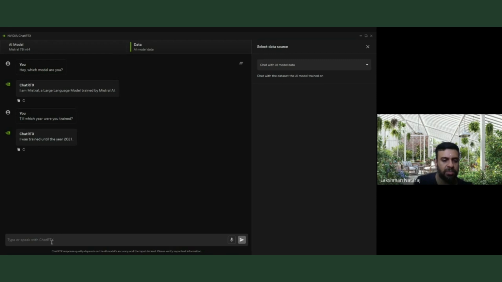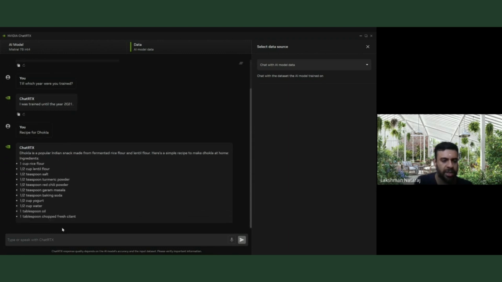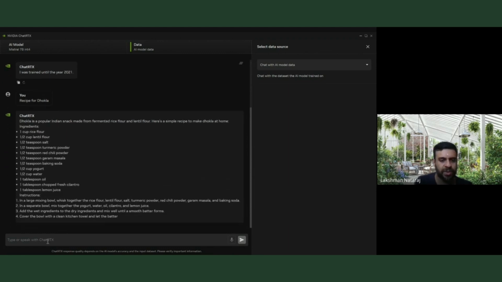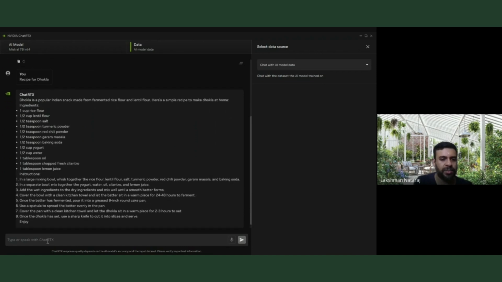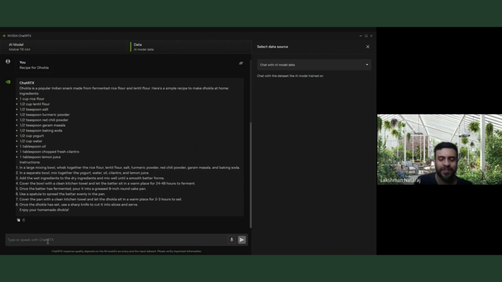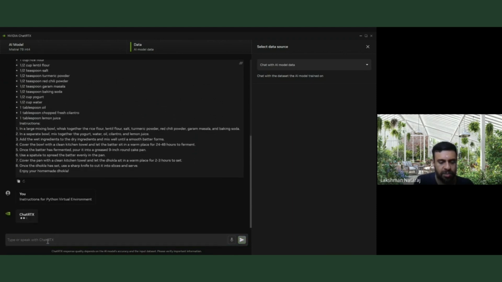Previously we saw some of the cases. Let me ask for a recipe for, say, dokla. Previously I tried dosa. Dokla is a popular Indian snack, and these are the usual things for it. I'm not going to go too detailed, but I'm guessing this is what it is. And then you could also ask other things like, what are the instructions for a Python virtual environment? I like this a lot because I've done this so many times, but I always keep forgetting this.